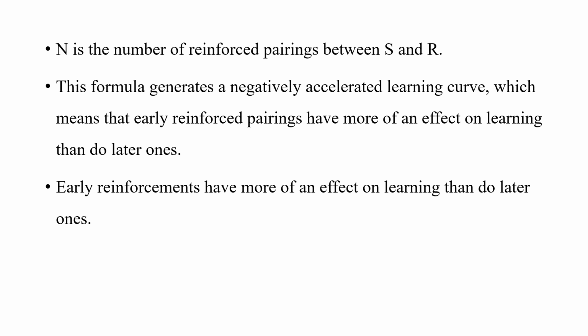But this formula also tells us one more thing, that is a negatively accelerated learning curve, which means that the early reinforced pairings have more of an effect on learning than do later ones. So for example, I rang the bell first and gave the food. That was the first pairing, right? So this pairing has more effect than the later reinforcement. The ones that I do first have more strength than the later reinforced pairings that I do for the dog.